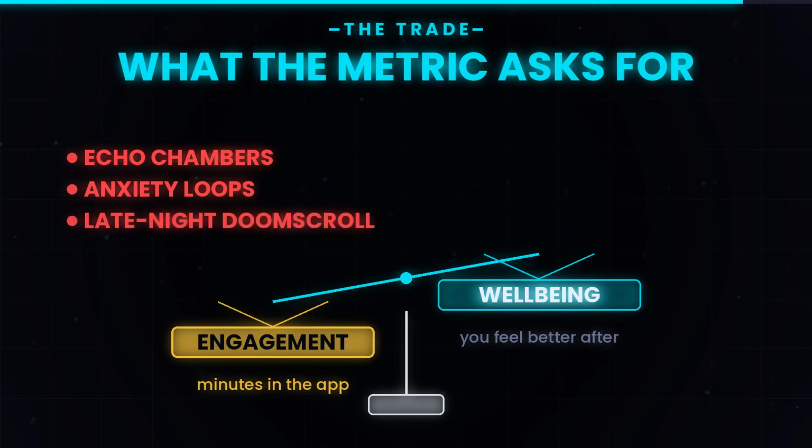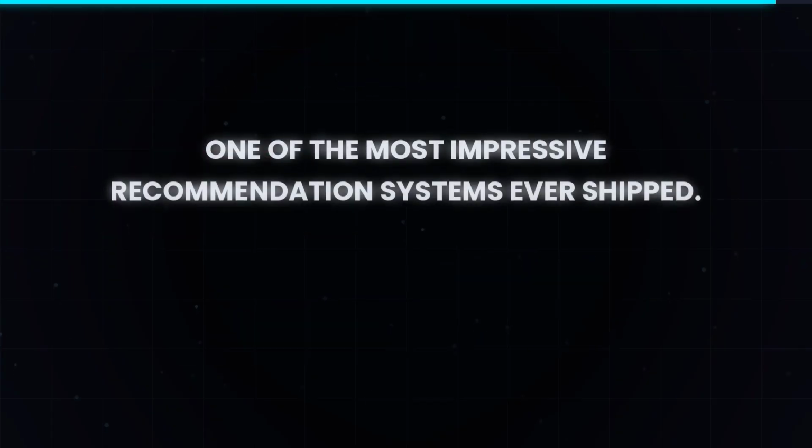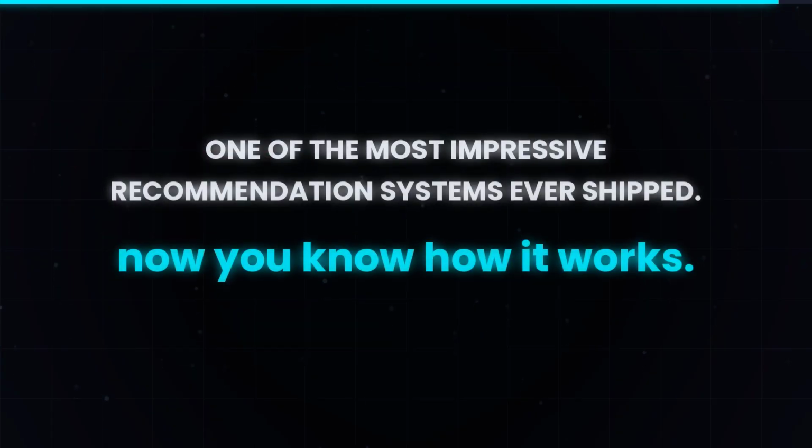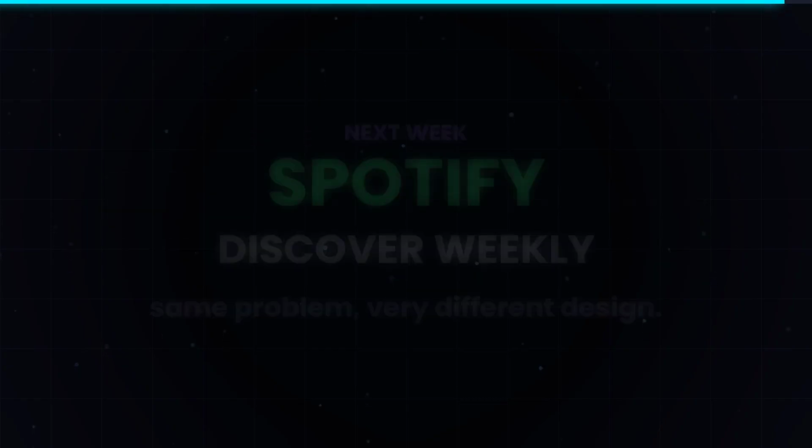This is not a bug. It is what the metric the system was given asks for. If TikTok's primary metric were users report feeling better after using the app, the recommendation system would look very different. But that metric is harder to measure, so it is harder to optimize for, so it does not get optimized for. The For You page is one of the most impressive recommendation systems ever shipped. It is also a system you should understand if you are going to use it well.